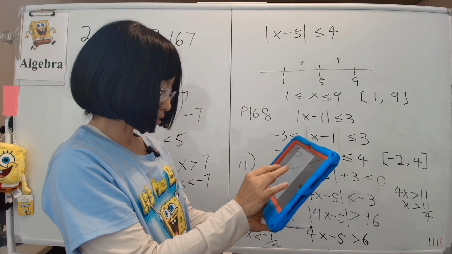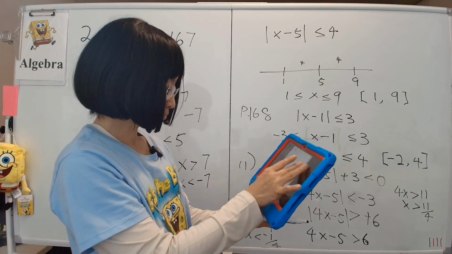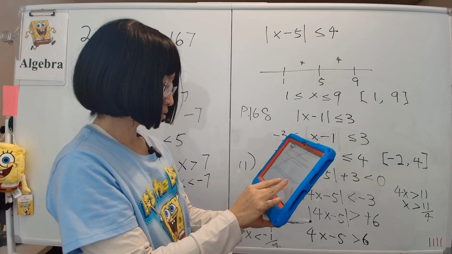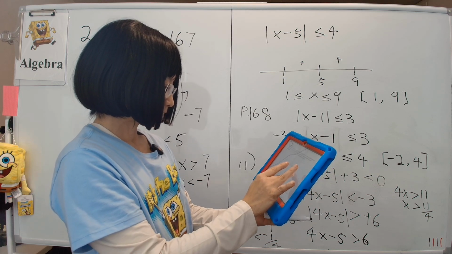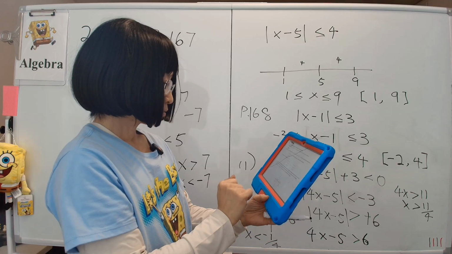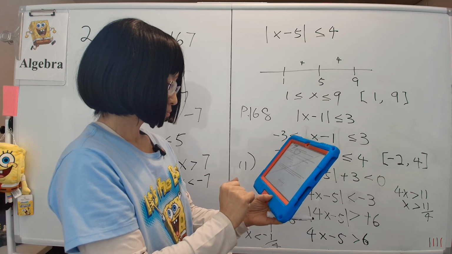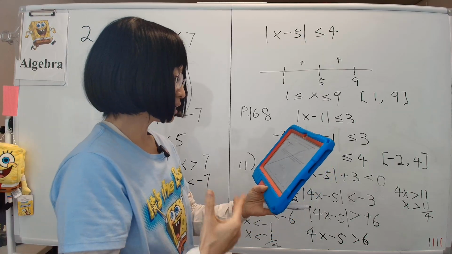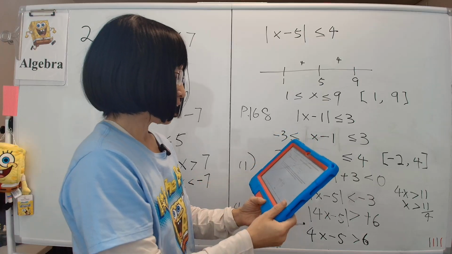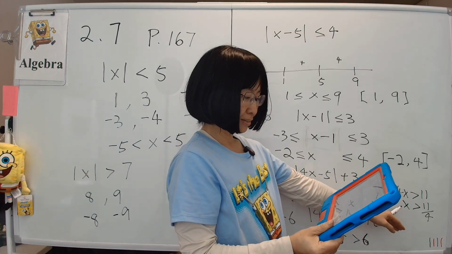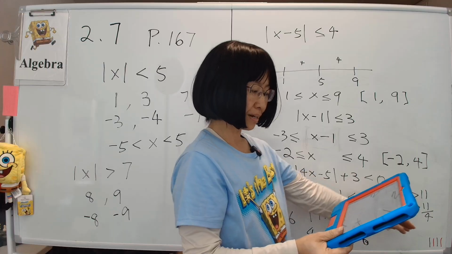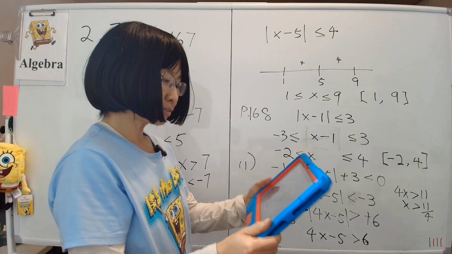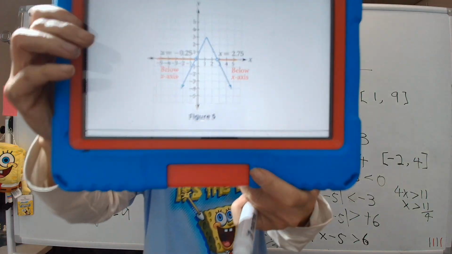Now that I've done that, let's see if I got it right. Where's the answer? So yes, well, the book didn't even write it out. Whatever. The point is, the answer is either x is bigger than 11/4, which is 2.75, or less than minus 1/4, which is minus 0.25. As well, your book drew the graph for this thing, which I don't really see the point of doing right now.